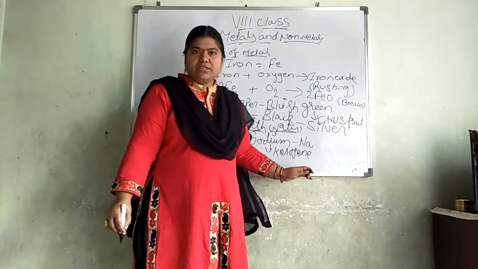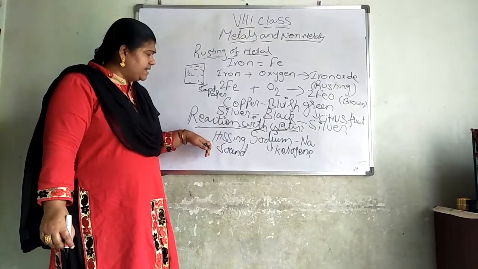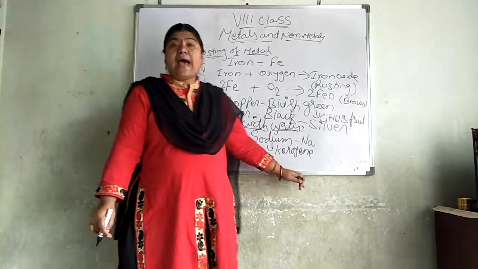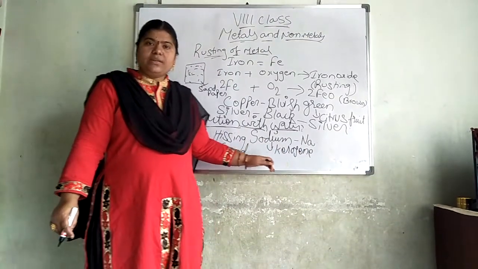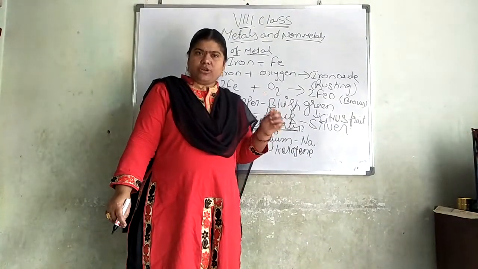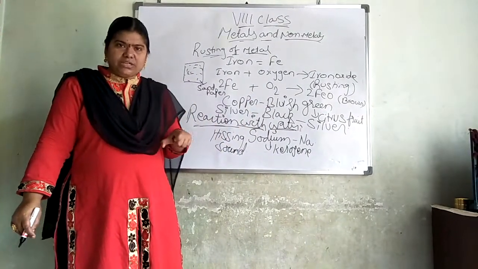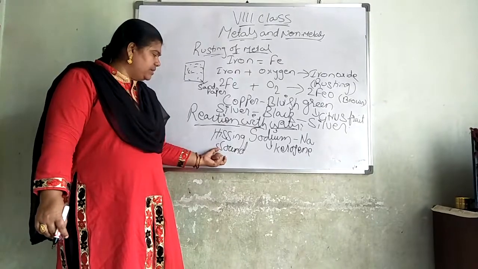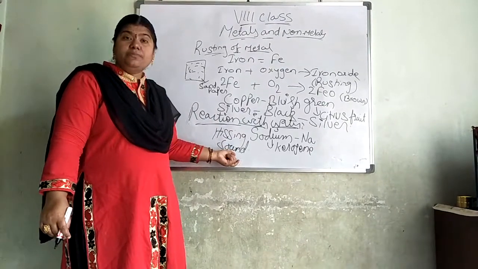So here we take sodium or phosphorus; sodium is highly reactive, so we store it in kerosene. We take a small piece, put it on the blotting paper so it absorbs the kerosene, and after that put it in water. It makes a hissing sound.